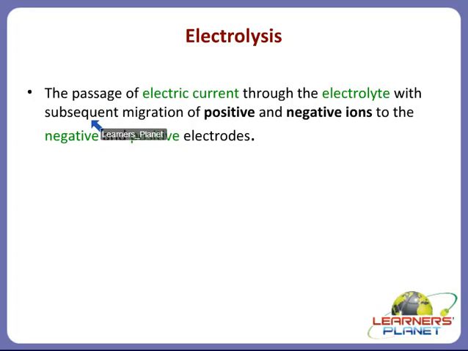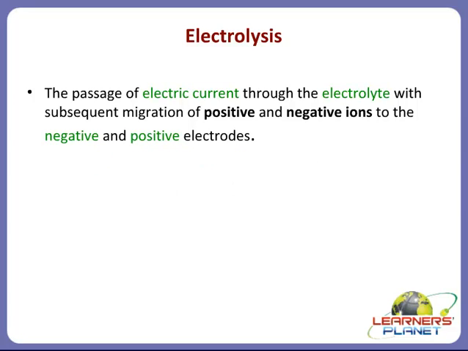Electrolyzed is okay, but what is electrolysis? This is the passage of electric current through the electrolyte with subsequent migration of positive and negative ions to the negative and positive electrodes. I'll tell you how it is carried out.